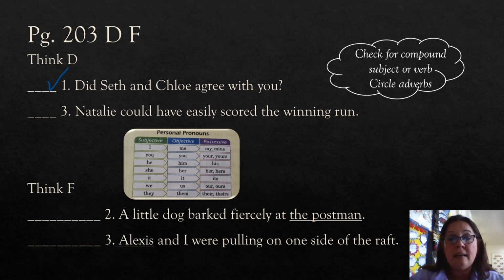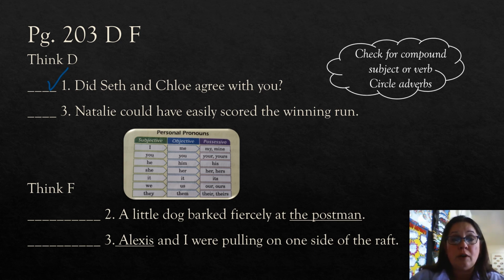Okay, Natalie could have easily scored the winning run. Well, again, you're looking at the compound subject or the compound verbs. I don't see any ands, I don't see ors. I don't see anything compound. So do we have to check it? No, we don't. No checks. But we still need to look for adverbs. What are some adverbs? Well, how do we find an adverb? We have to look for the verb first. Okay? So what is the verb? Could have easily scored the winning run.